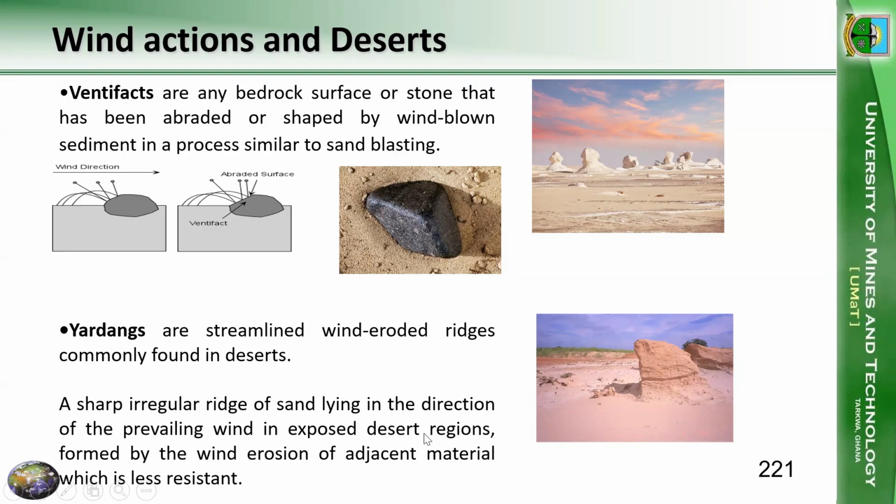This happens when the adjacent material does not have a lot of resistance to the wind, such that it erodes, but then the material remaining is much more resistant, and so it stands, and that is called a yardang. Whereas a ventifact has to do with any rock surface that is abraded or shaped by wind-blown sediment.